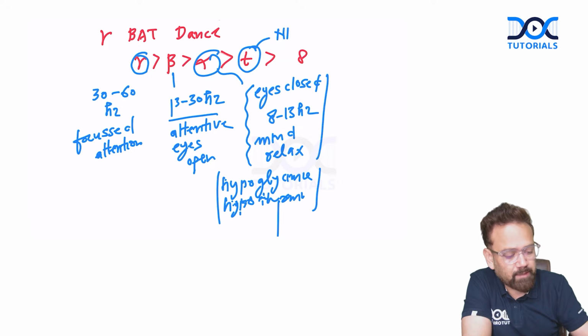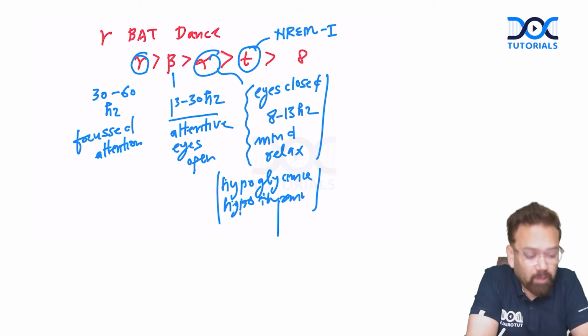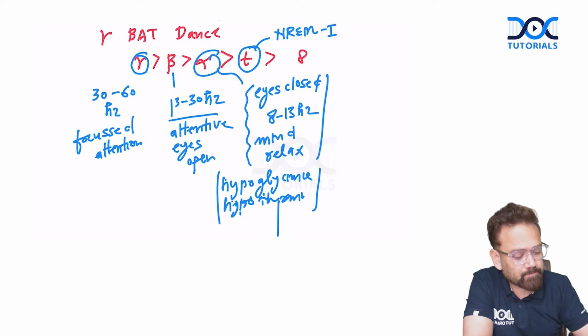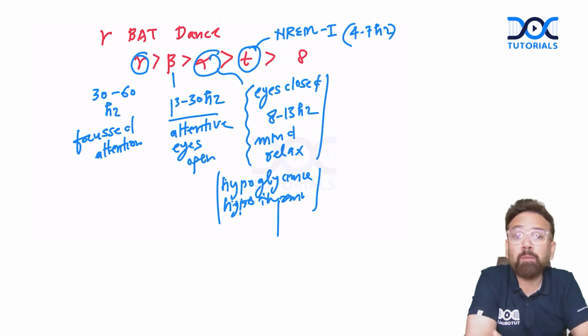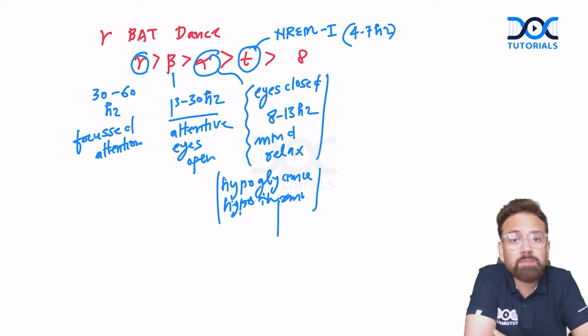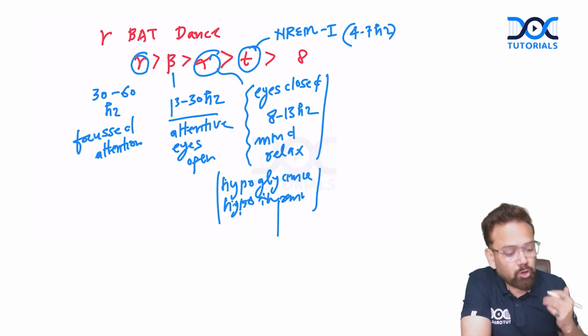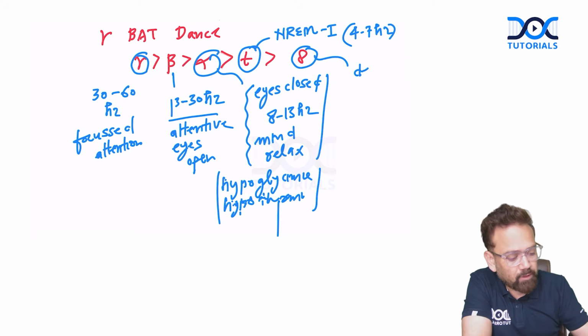Anyway, now you are going into NREM sleep stage 1. Wave will be theta. Theta waves are characteristic of NREM stage 1 and frequency is less than 13, around 4 to 7 hertz. 8 to 13 is alpha. They are also called memory waves because they are seen in the hippocampus where short-term memory converts into long-term memory. And then delta wave, D for delta, D for deep sleep.